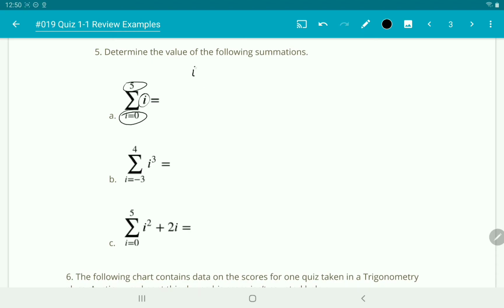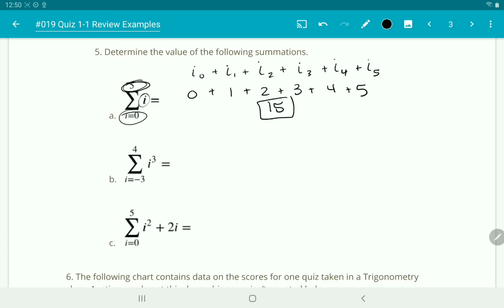So we have I with 0, I with 1, I with 2, I with 3, I with 4, and we stop at 5, because that's our upper bound. Okay, so we're just replacing I with these numbers. This is just saying we're adding up 1 through 5, and if we add all those up, we are going to get 15. So that's going to be the answer for that one.